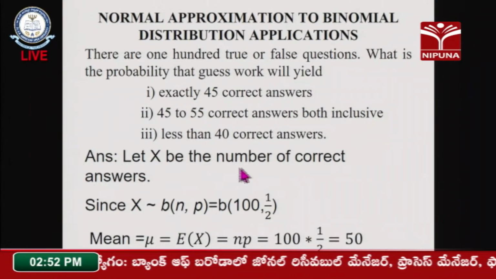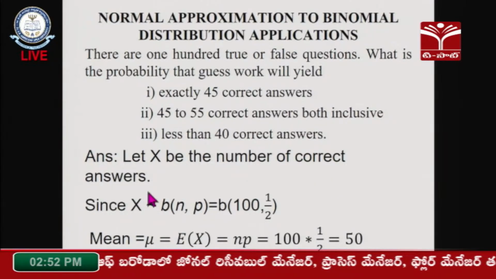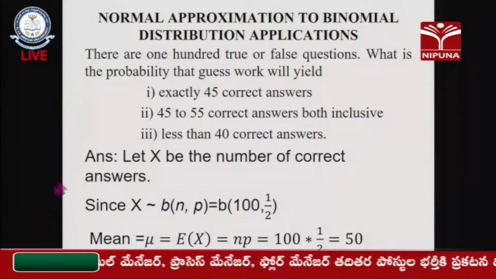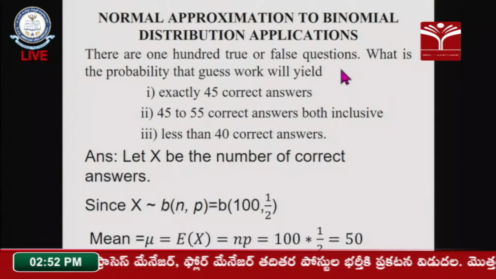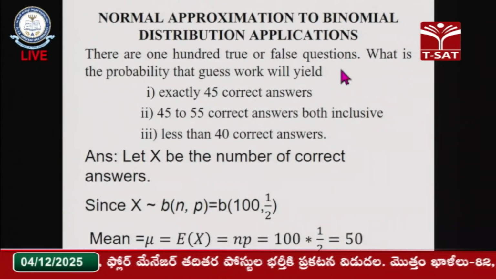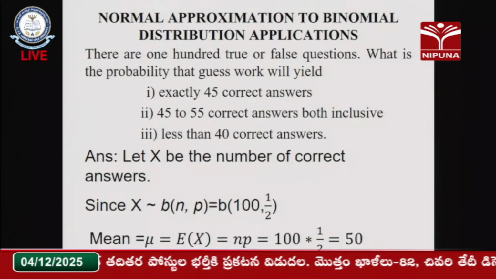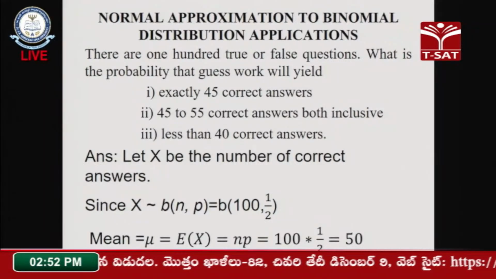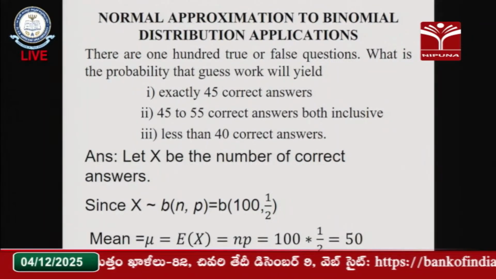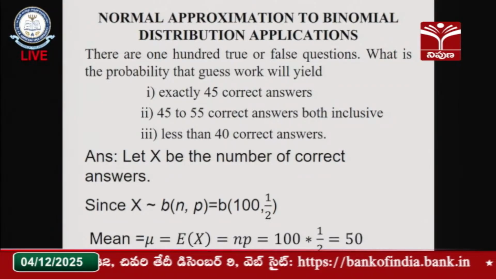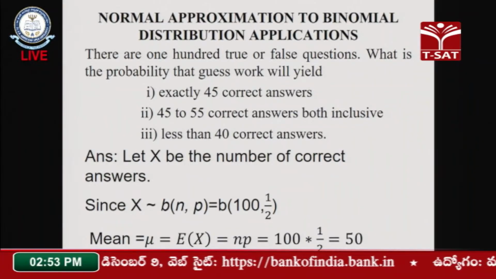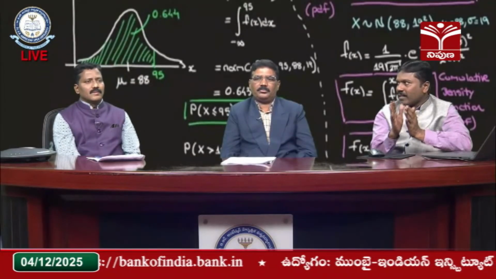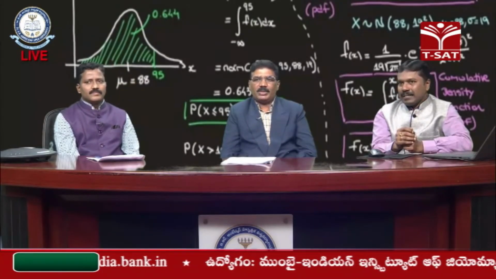Let X be the number of correct answers. It's a random variable. Since chance means equal chance, p is equal to 1/2 and q is equal to 1/2. Guessing means it may be either correct or wrong, so the chance is 1/2. There is no link between those things, so this is a discrete function. The discrete function we should convert into continuous, because the sample size is very high.